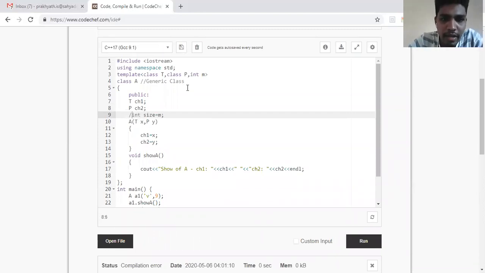So what I'm doing here is I'm passing an integer, which is the template parameter, and I'm using it to initialize my size component. And that size component is an integer because here I have not used a generic type. I've used an integer type, a specified data type. So now if I run, it gives me another kind of problem. So we'll see what it is.